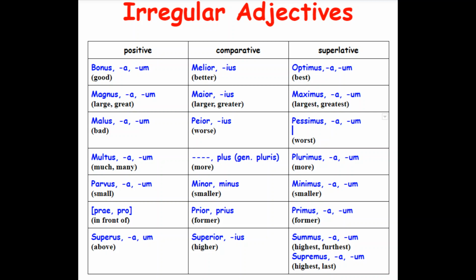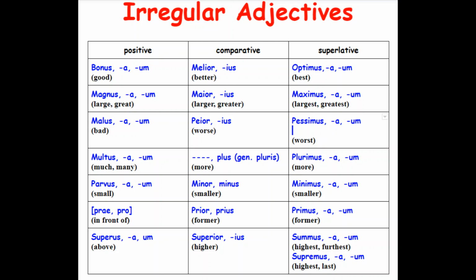And the last category of irregular adjectives, the third category, are those you just need to memorize. They don't follow particular rules. It's like in English, the adjective good, it's irregular. We don't say good, gooder, or goodest, or we better not. We say good, better, best. And notice the Latin word for good: bonus, melior, optimus.